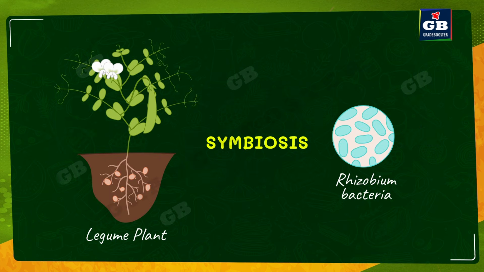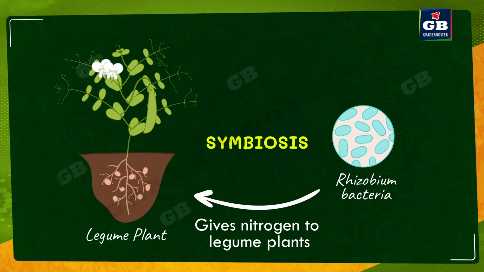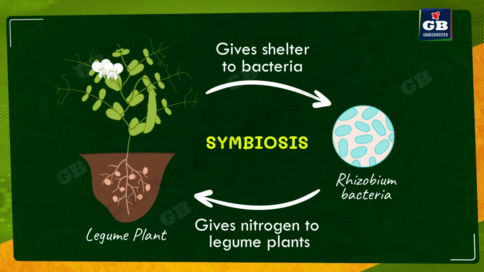This bacteria fixes the atmospheric nitrogen into soil nitrogen. That means this rhizobium bacteria converts the atmospheric nitrogen into soil nitrogen, the nitrogen which the plant can use. So the plant uses nitrogen. As this is a legume plant, it needs more nitrogen. That is the reason it gives shelter to the bacteria. So this bacteria and legume plants live together. This mode of nutrition is called symbiotic mode of nutrition.